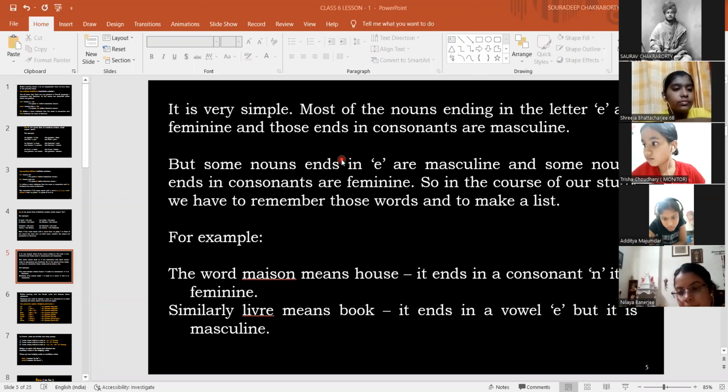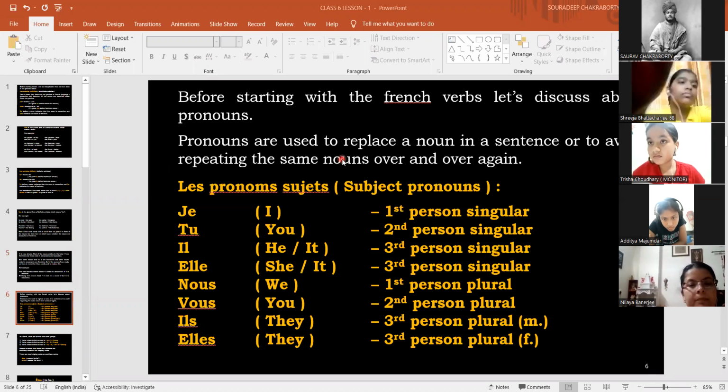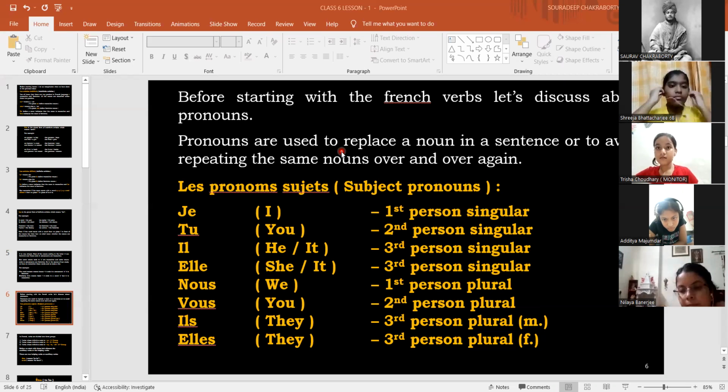Okay, so we are going to the next one. We should start learning the verbs. Let's discuss the pronouns first before starting the verbs. Pronouns we already learned in class 4 and 5. Again, we are repeating the same thing. Those who are missing today's class, we are not going to help them further.